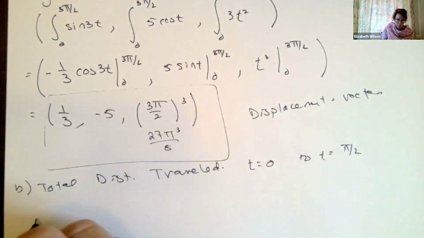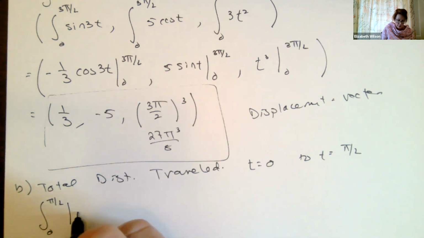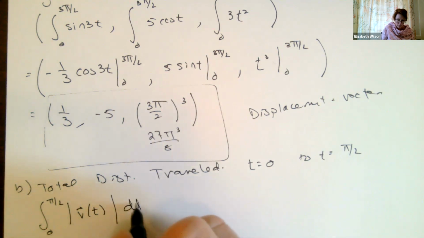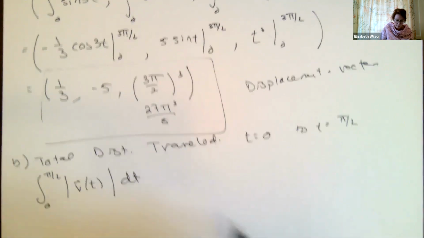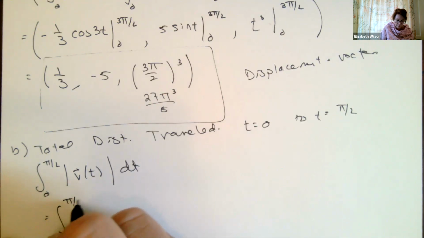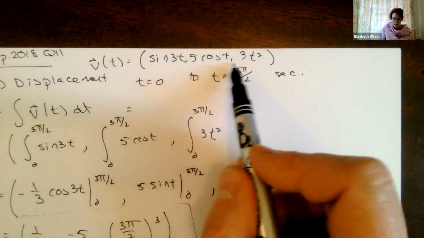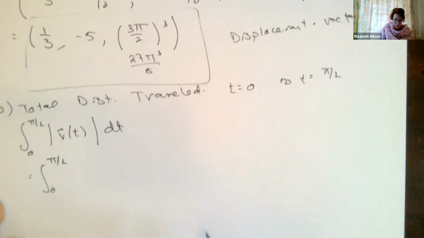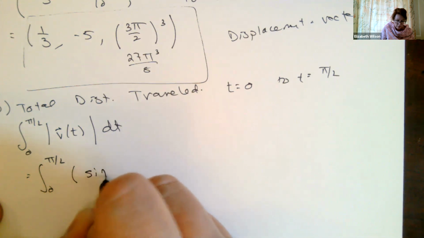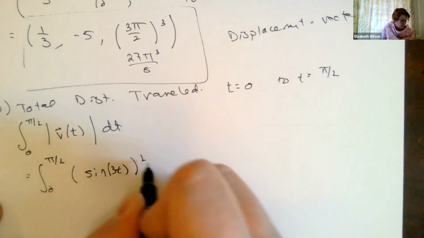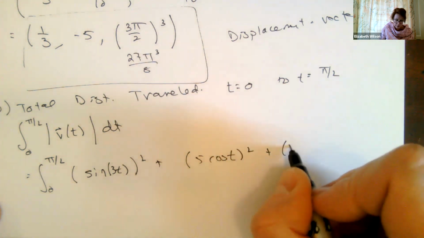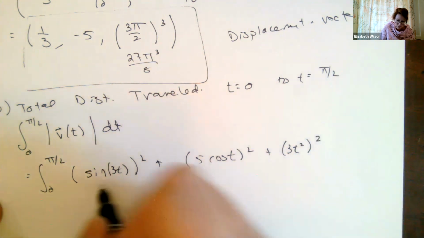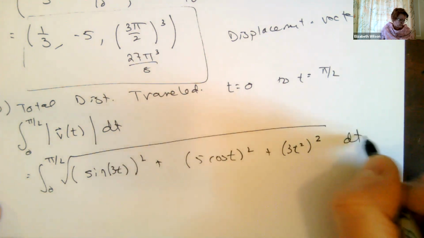So it says set up but do not evaluate. So the total distance traveled, from 0 to pi over 2, we're going to do the absolute value. But since it's a vector, this means a magnitude. So I go back to the velocity that I was given. I take each term, I square it, and I add those squares up. So I'm going to go sine of 3t squared plus 5 cosine of t squared plus 3t squared squared, sum up, square rooted, dt, okay?